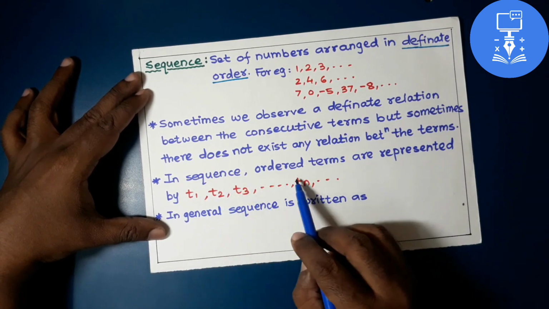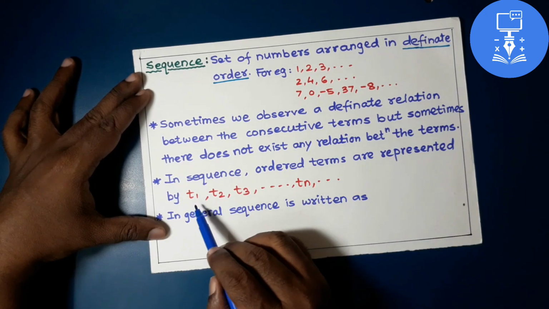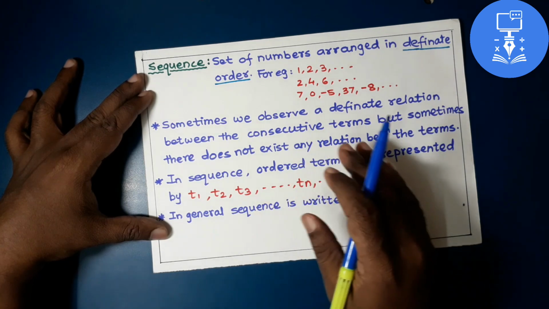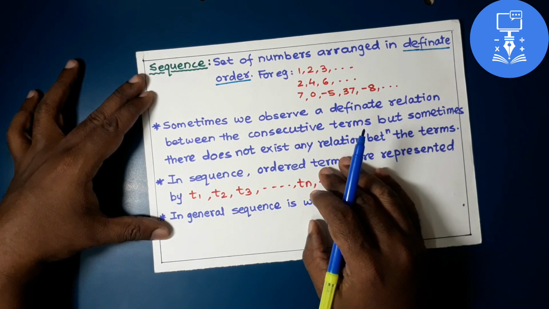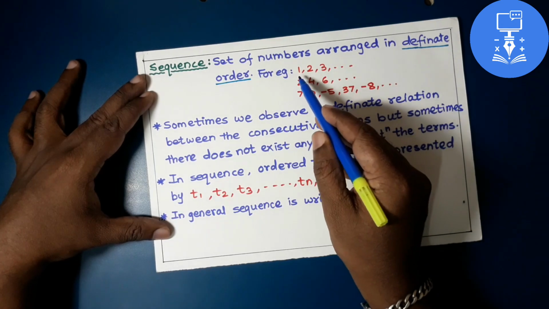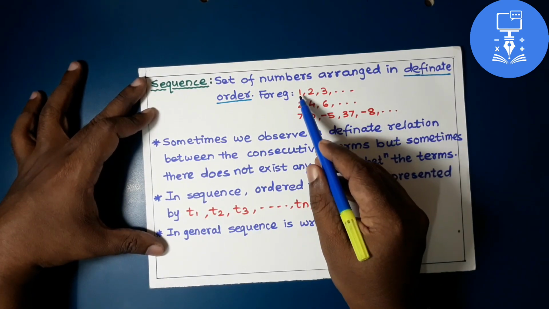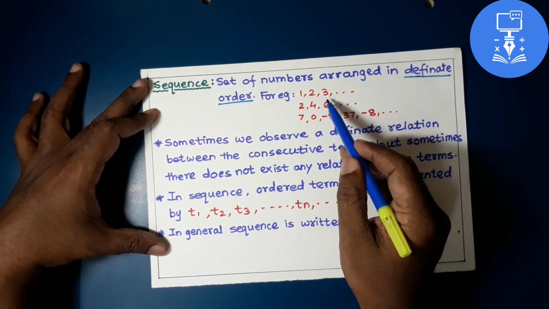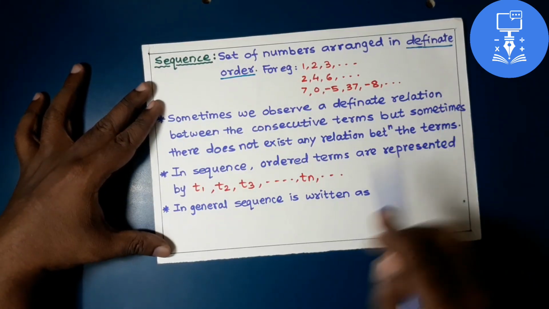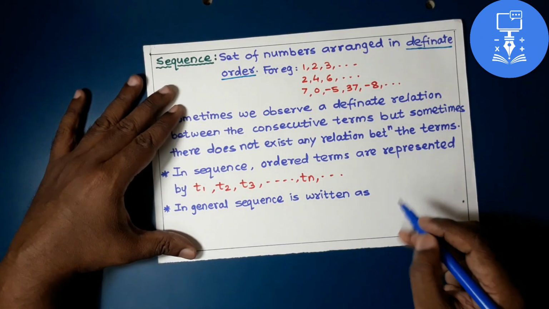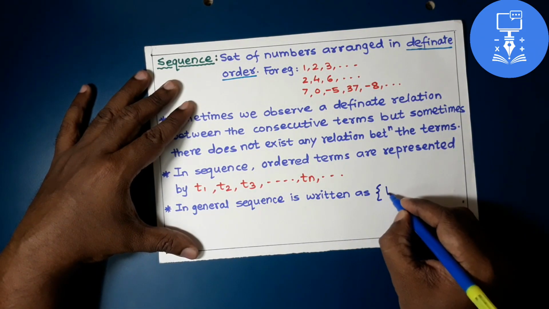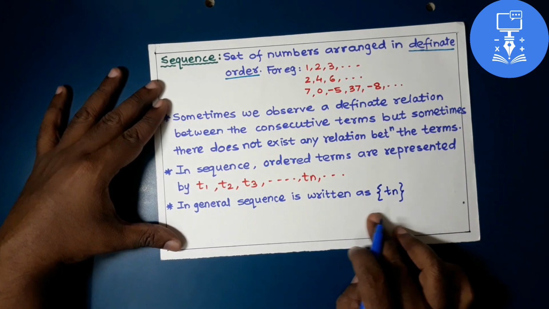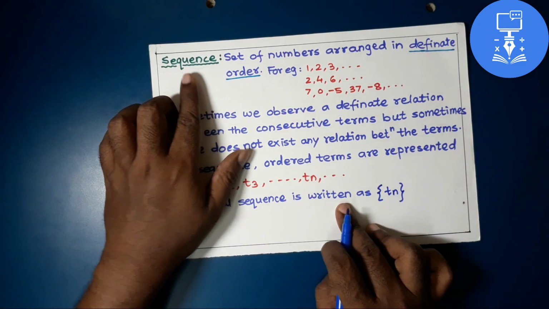In a sequence, the ordered terms are represented by T1, T2, T3, and let Tn be the nth term, any general term. The first term is called T1, so in this sequence T1 is equal to 1. Then the second term is 2, the third term is 3, and so on. In general, a sequence is written as {Tn} in curly brackets. This is the general form of writing any sequence.